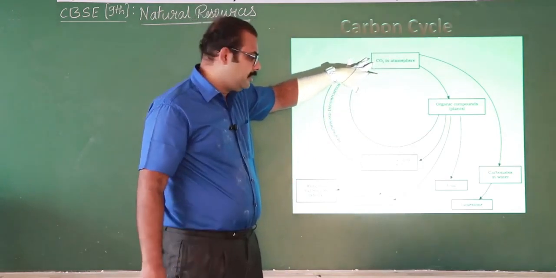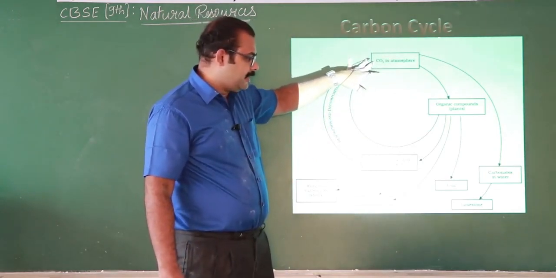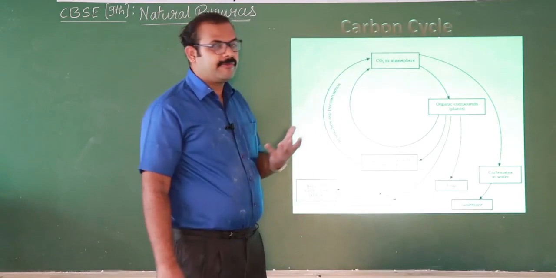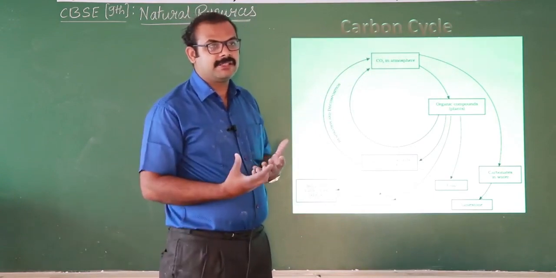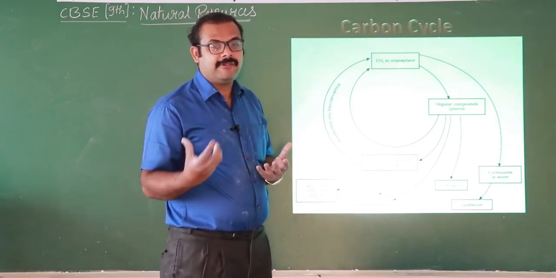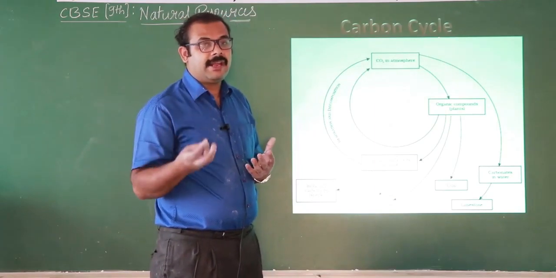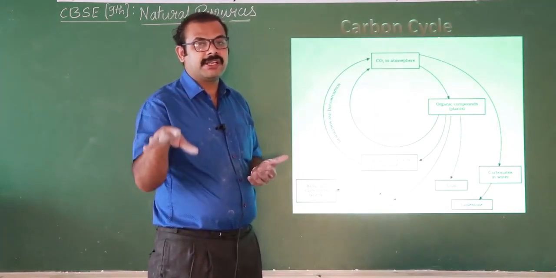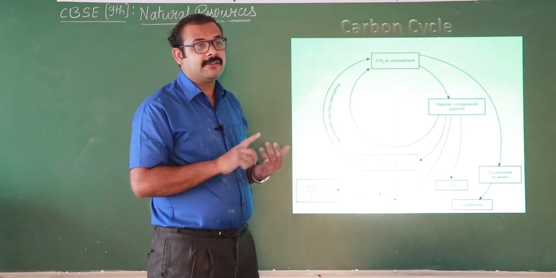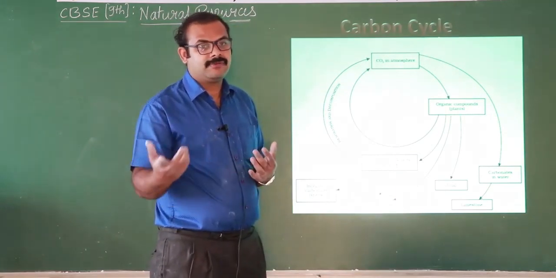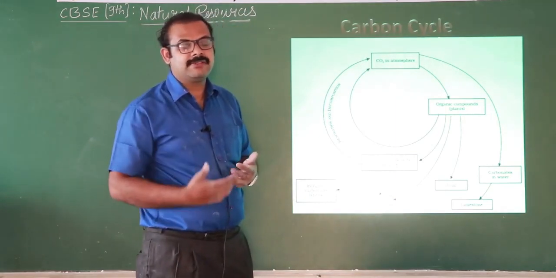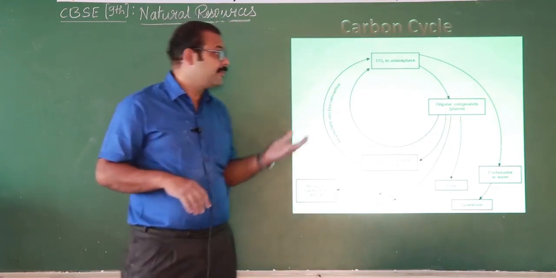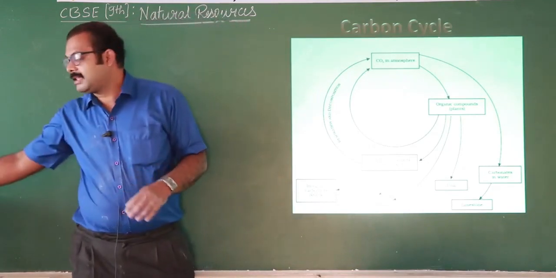by different ways. And you see that some of the carbon dioxide forms shells, and again, on the death of living organisms like plants and animals, if high pressure is there, they help in the formation of coal, that is fossil fuels. So from the fossil fuels we can extract coal and petroleum. So this is about the carbon cycle.